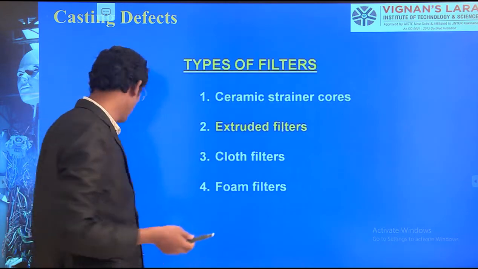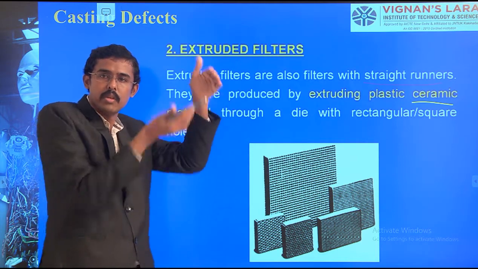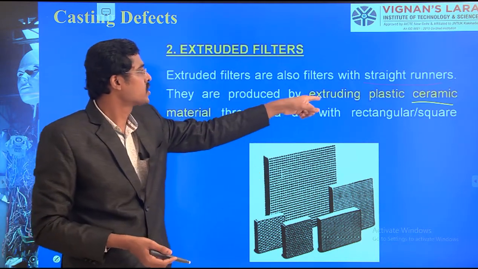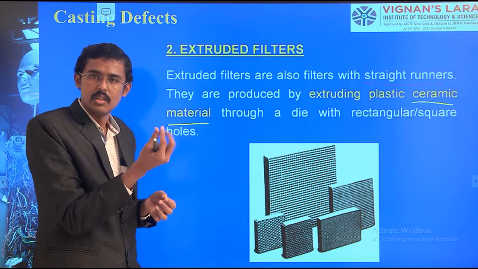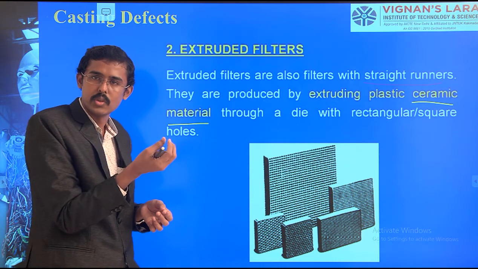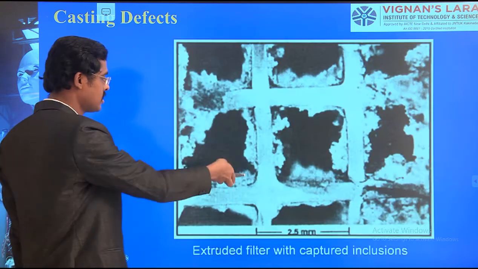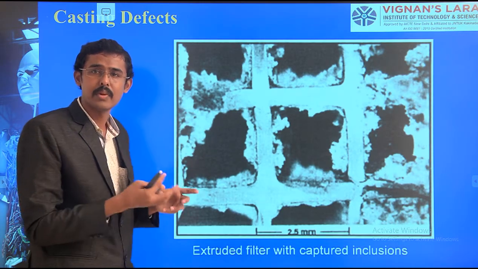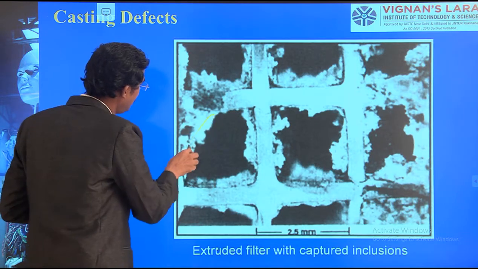Extruded filters: how are they used? The filters are kept between the sprue and the runners. There we use this extruded plastic ceramic material, tightly packed with a small diameter of 2 to 4 mm, and keep it between the sprue and runners. Here are some photos: after the process is completed, we took out the filter and saw these defects.